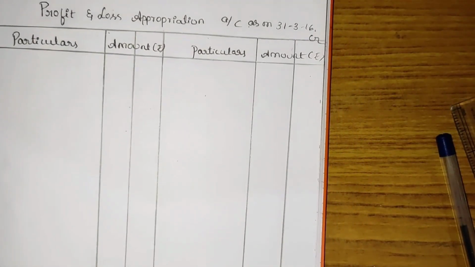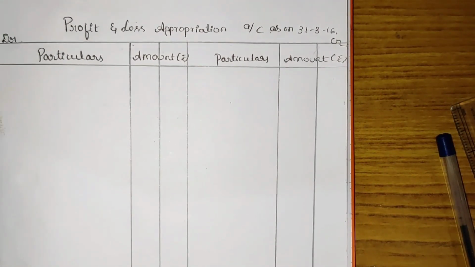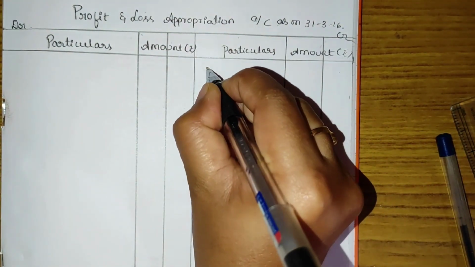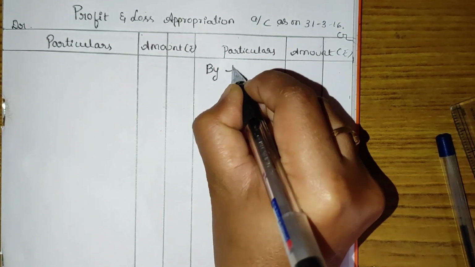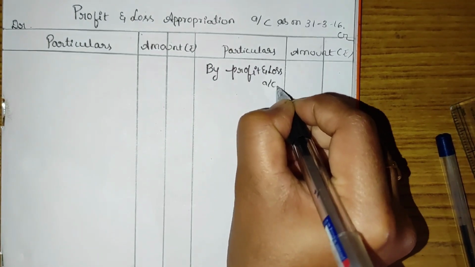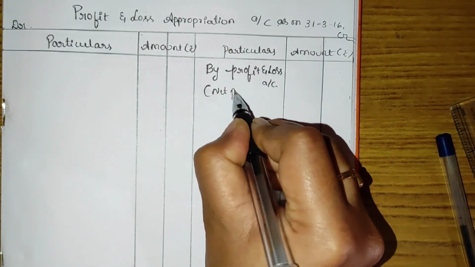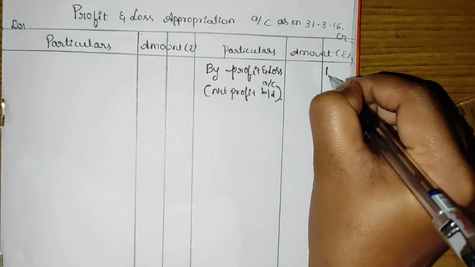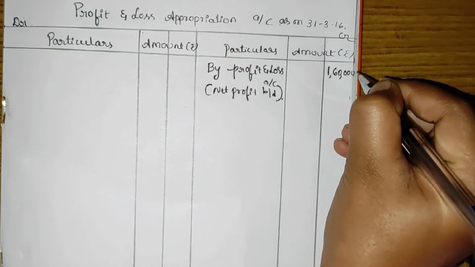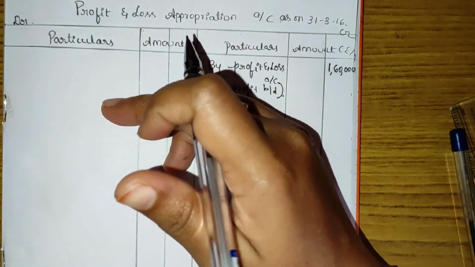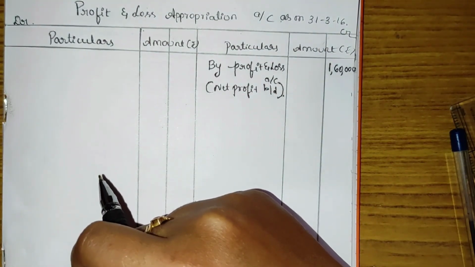Next, you need to prepare the profit and loss appropriation account as on 31st March 2016. So, same as it is, from the profit and loss account, net profit brought down, the profit for the year is 1,60,000.